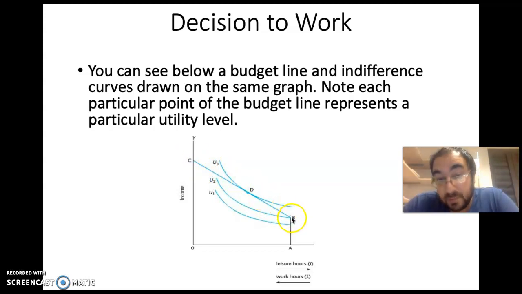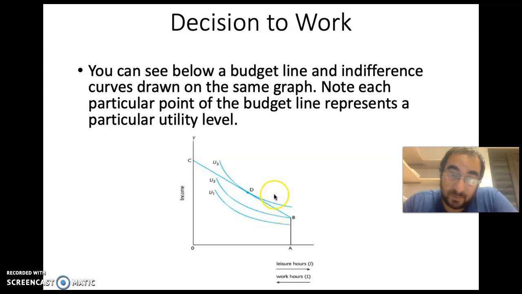Moving from B to the left by any possible amount might be okay. If moving to the left from B a little bit will make us go above the U2, in that case we will decide to work.